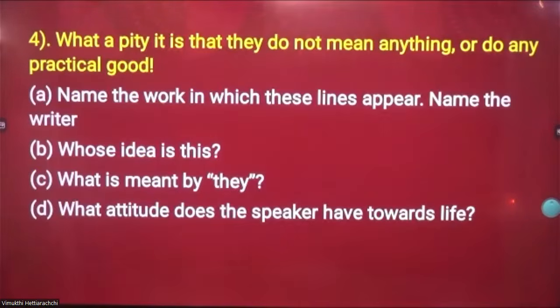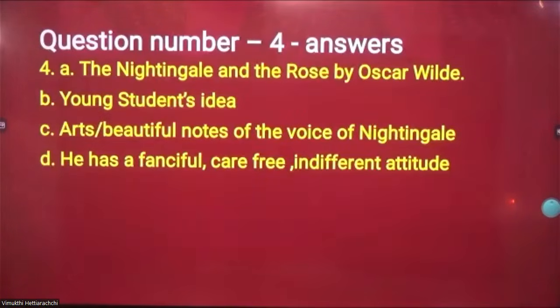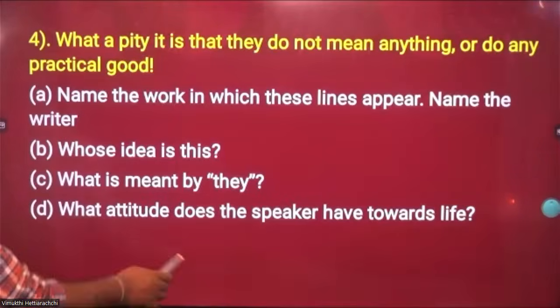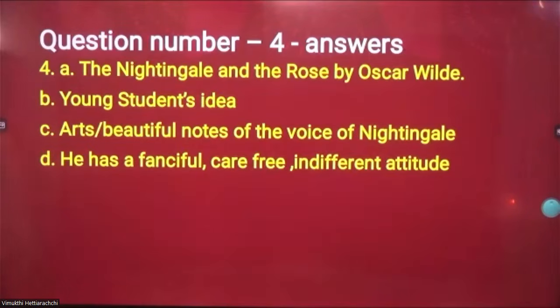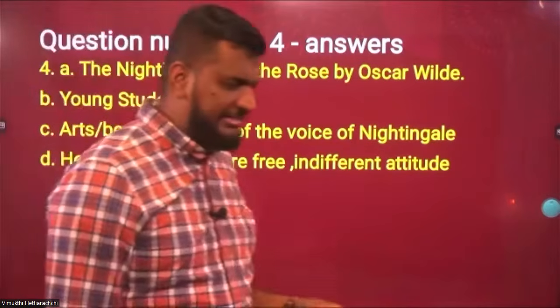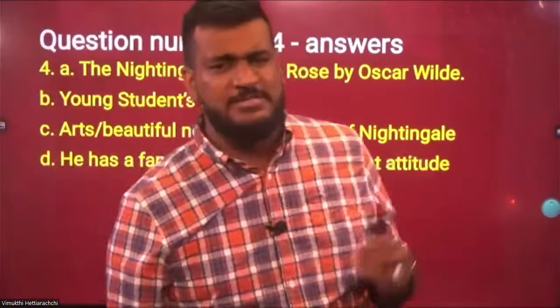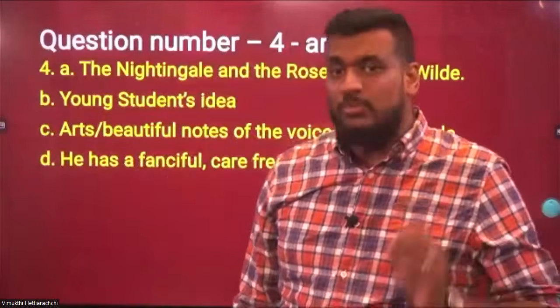So, whose idea is this? Young student's idea. This is the idea of the young student, right? So, what is meant by they? Arts, beautiful notes of the voice of Nightingale, right? So, the Nightingale tries to sing. When the Nightingale got to know that the boy is in upset mood, Nightingale had only one weapon.